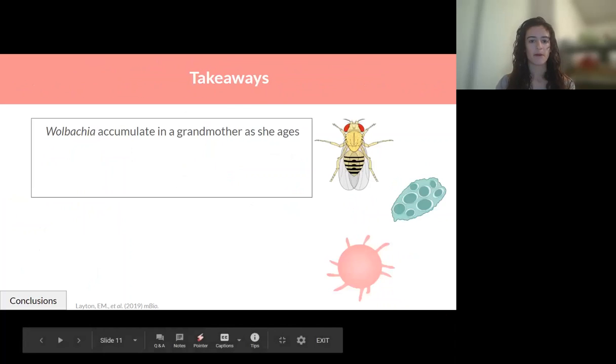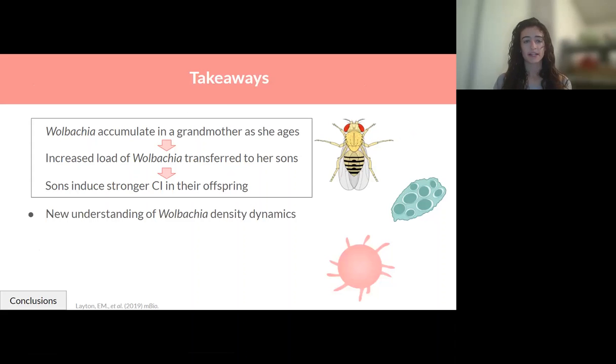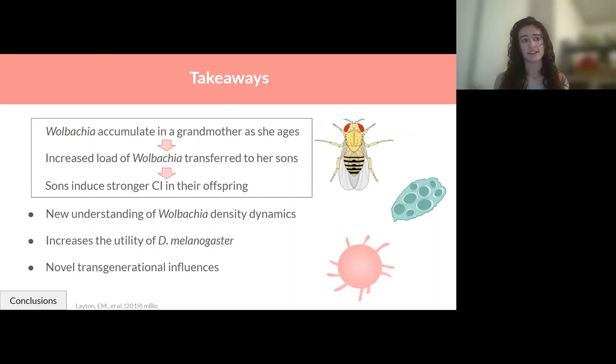So to summarize, we found that Wolbachia accumulate in a grandmother as she ages, allowing her to pass on an increased load of Wolbachia to her sons, who then induce stronger CI in their own offspring. This gives us a new understanding of Wolbachia density dynamics, which actually haven't been studied before in Drosophila females. It additionally increases the utility of the Drosophila melanogaster system, which previously hasn't been used much because of the high degree of variation in CI strength. And lastly, and possibly most excitingly, this is a novel transgenerational influence of the symbiont on its host. So this means that in this system and in many systems, the past matters in affecting present phenotypes.